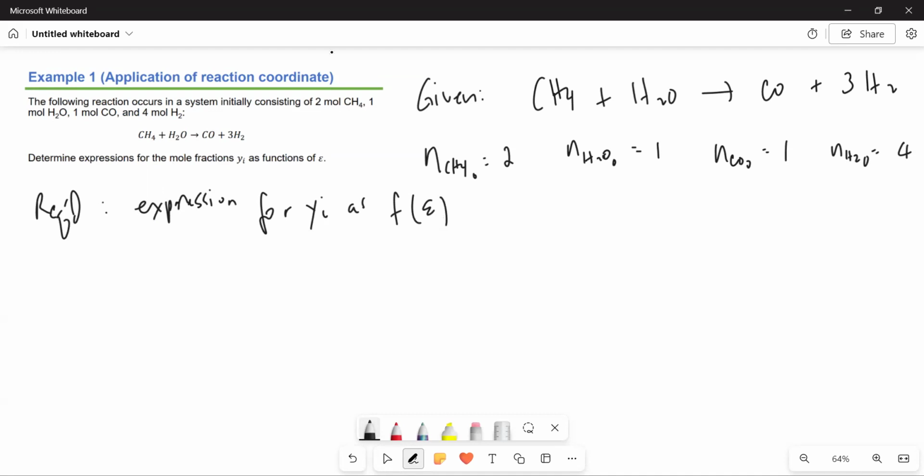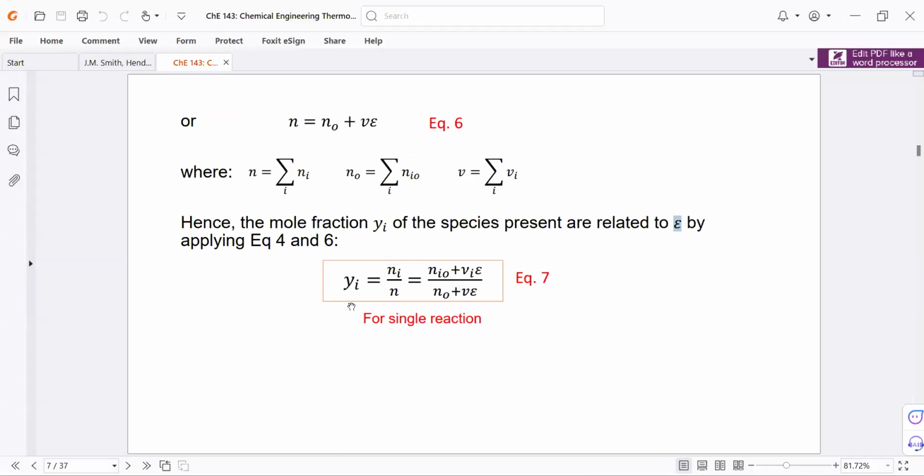Okay, so basically, let me just shift to the lecture. What's being asked is this one. I hope you can see it now. Equation 7.